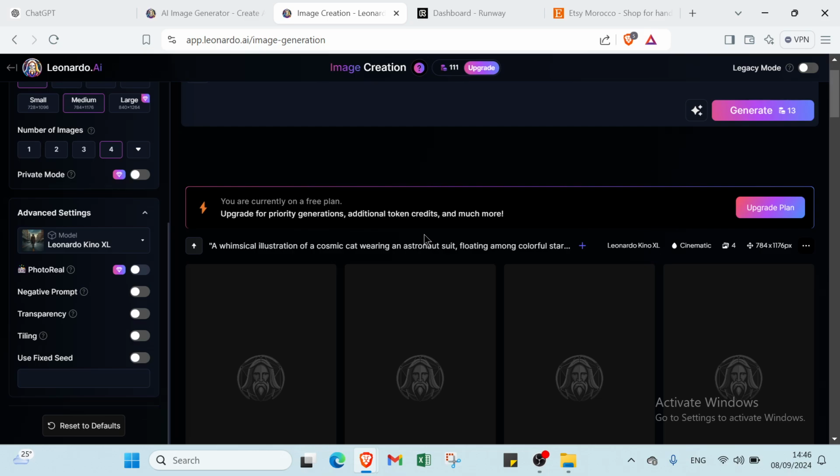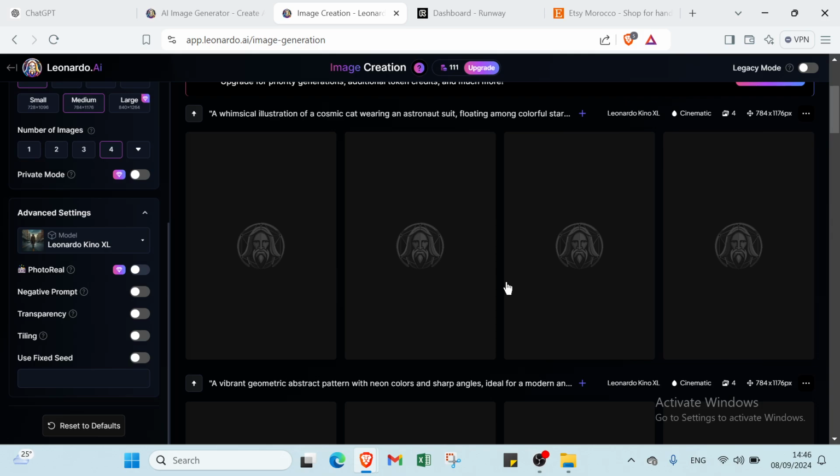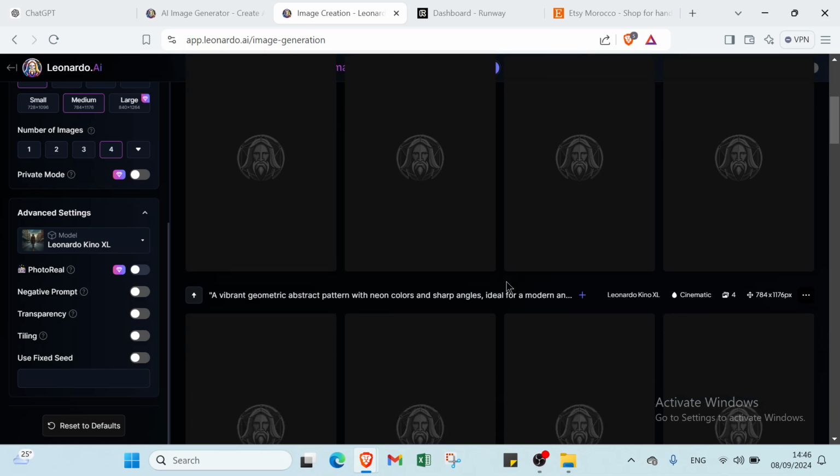So here is my tank, here is my graffiti. But the issue here is that we have some words. It's not nice. Don't try to write something on the screen with image generators. Just don't do things like this. I can see this as a t-shirt design. Let me help you. You just have to change the existing prompt, click on generate one more time, and we are going to get a result something like this. Now all of this can be t-shirt designs.